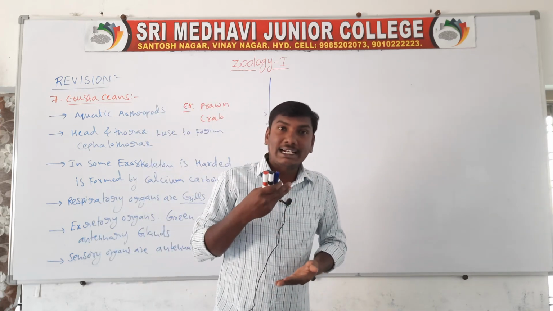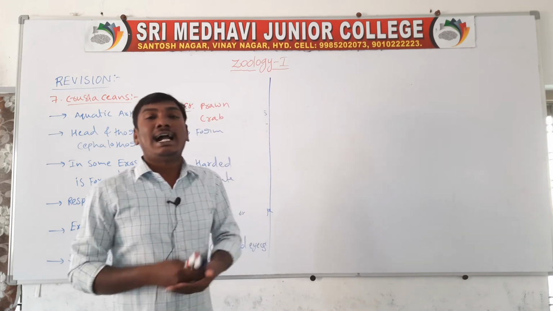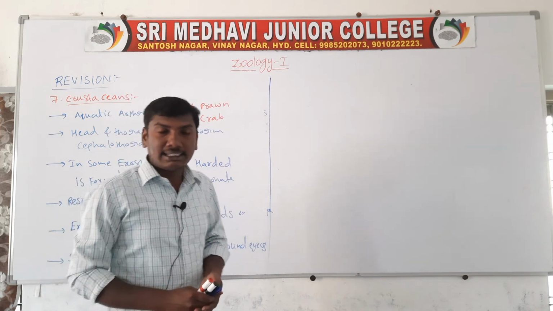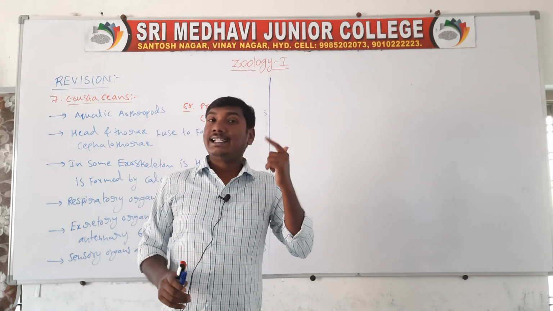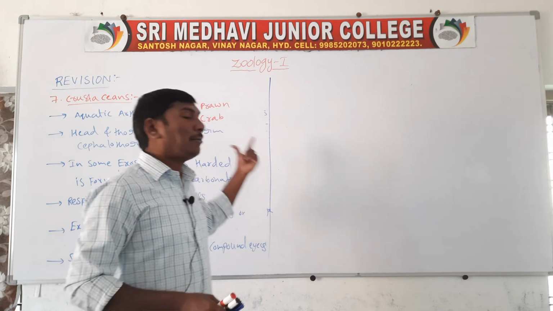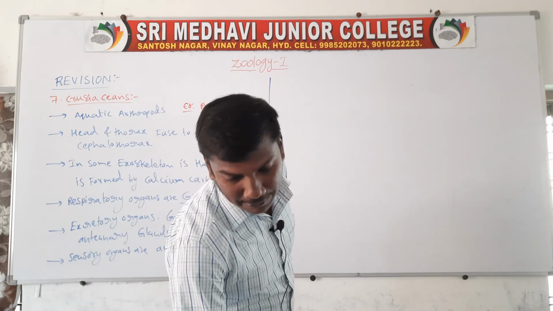And respiratory organs are gills. Excretory organs are the green glands, which are antennary glands. Next one, the sensory organs are the antennae and compound eyes. Example, prawn and crab.